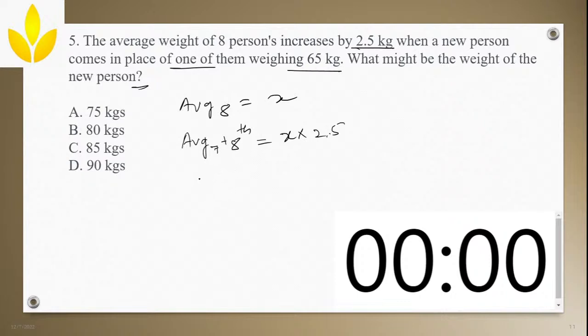How will you find this? Simple. And what is this person replaced? His weight is 65 kg. You just have to multiply 8 with 2.5. So 8 into 2.5 is how much? Okay. Well, so this becomes,